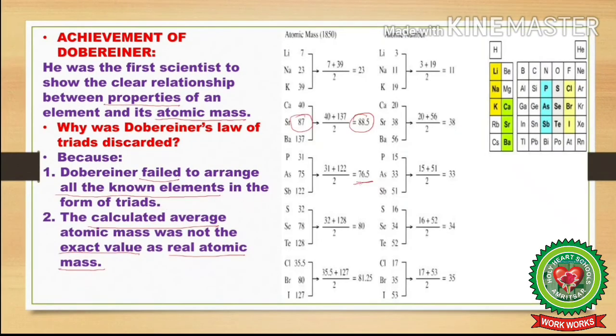The value of the calculated average atomic mass was only approximately equal to the atomic mass of the middle element, except for lithium, sodium and potassium, where the calculated average atomic mass was 23, which was exactly the same as the middle element, that is sodium.